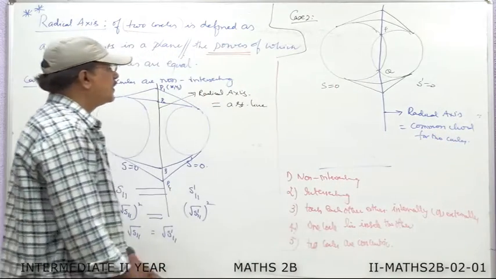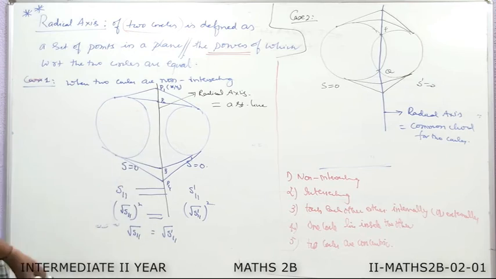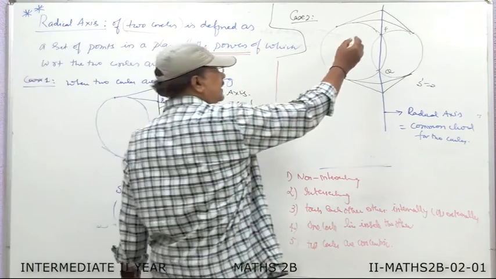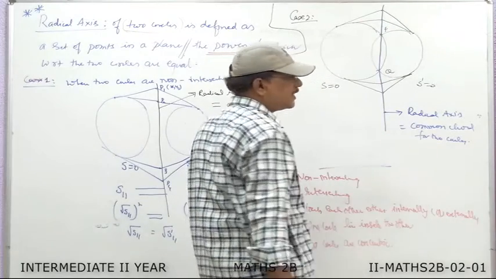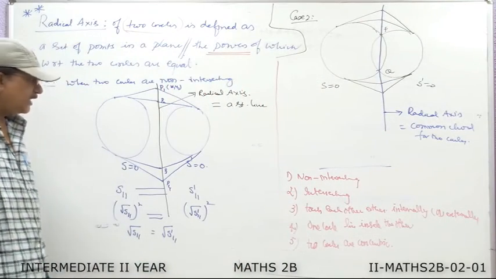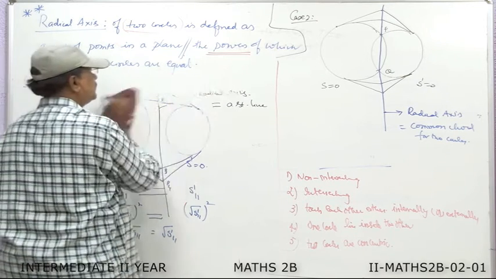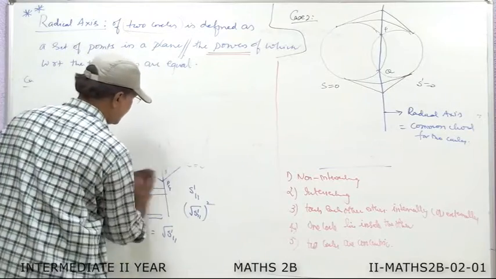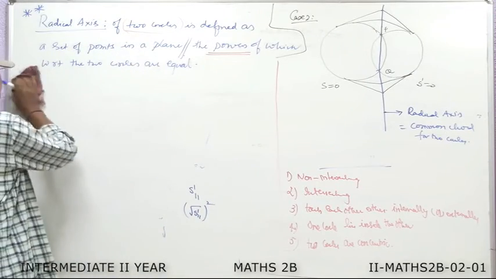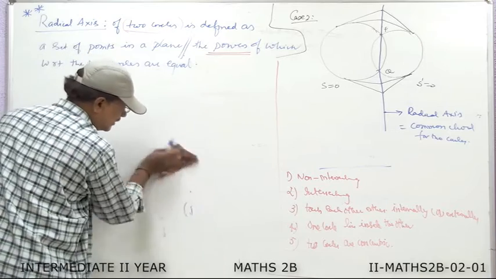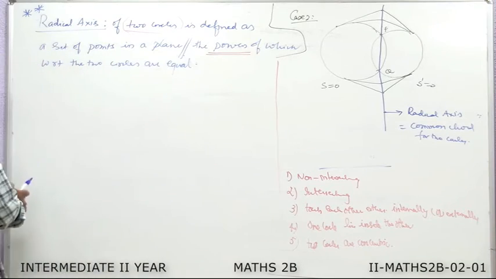What I want to say finally is, when two circles are non-intersecting, then the radical axis lies between the circles. When the two circles are intersecting, then the radical axis is the common chord of the two circles. In the next case, we take when the two circles touch each other either internally or externally. So, you take the third case, that is when two circles touch each other externally. So, I take case 3.